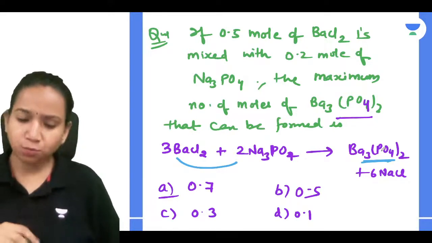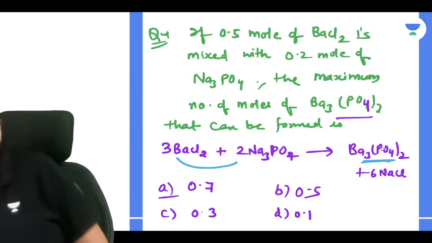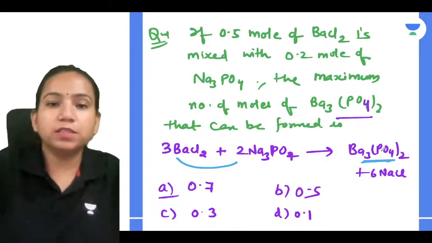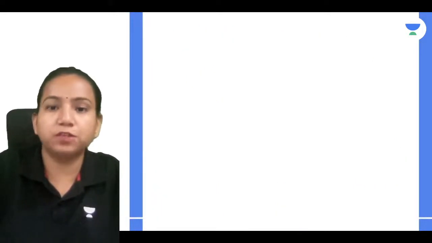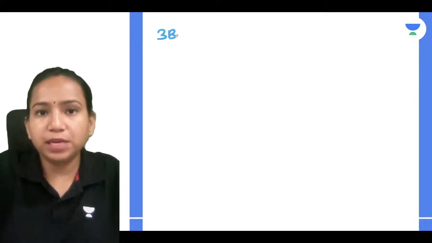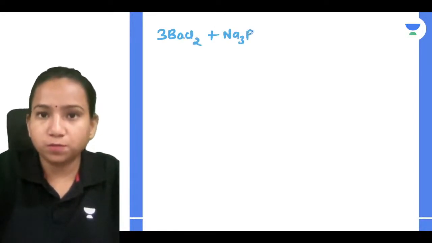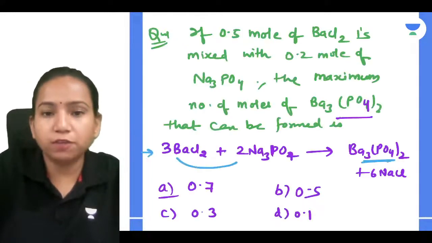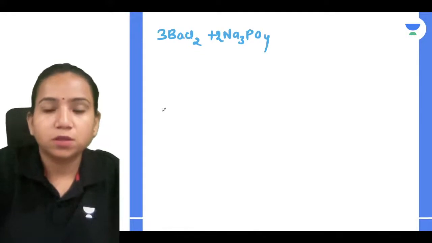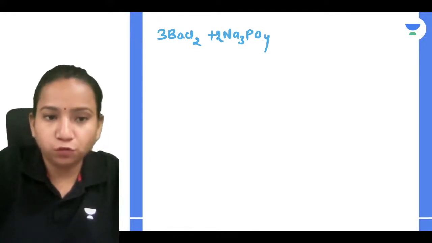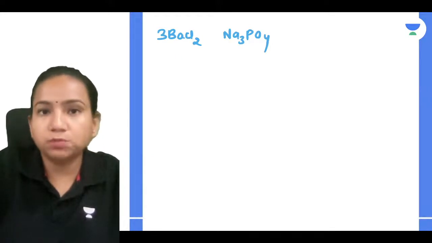Okay, your answer is coming 0.4. No problem, Riddhima. Let's relate. First, how will we solve this question? First, I have to relate with the balanced chemical equation. So this is the equation given to me. 3BaCl2 plus 2Na3PO4. Maybe you have made a little calculation mistake.